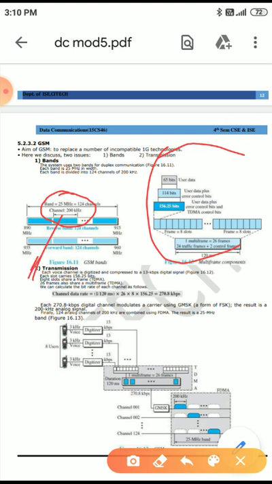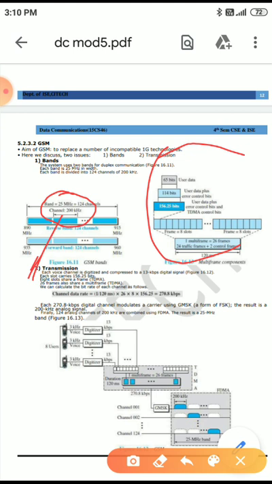Each slot carries 156.25 bits. Each slot shares a frame, TDM. 26 frames also share a multiframe, TDM. We can calculate the bit rate of each channel as follows.